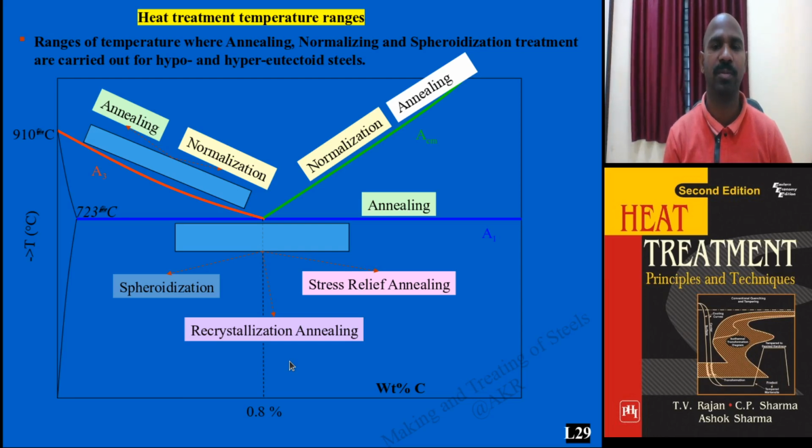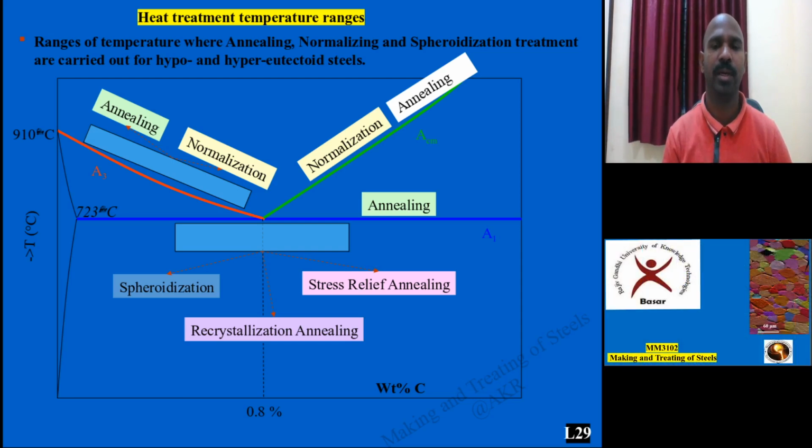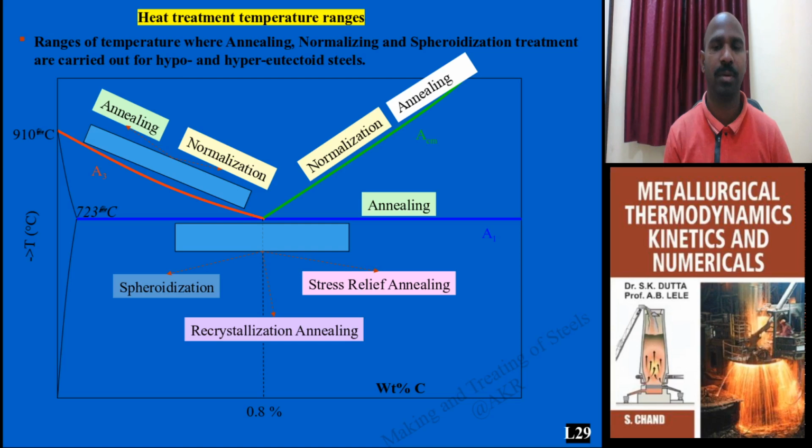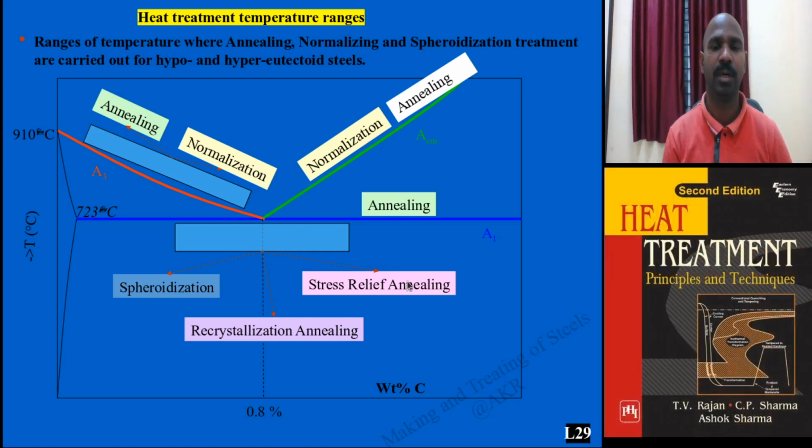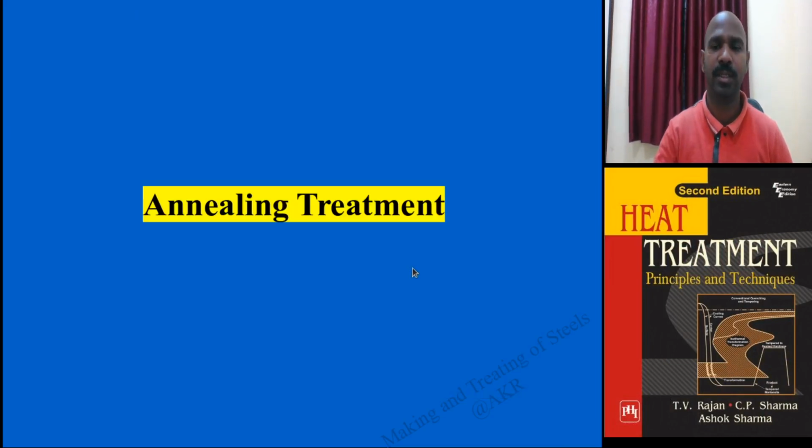If it is done in air, we call it air cooling, associated with normalizing, and furnace cooling is associated with the annealing process. If it is done in water, that is called a hardening treatment. If it is done below this particular temperature, further removing the hot working and deformation process stresses, that is the tempering process, which I am going to discuss one by one.